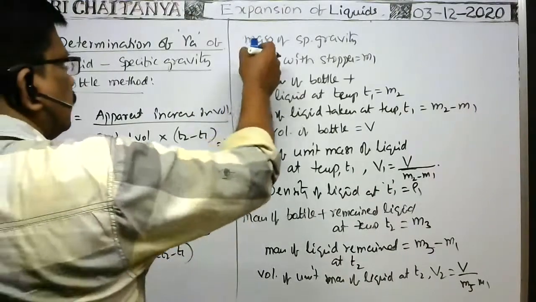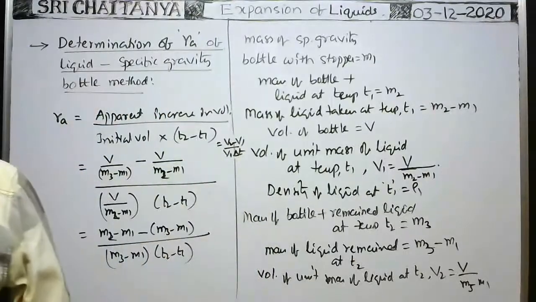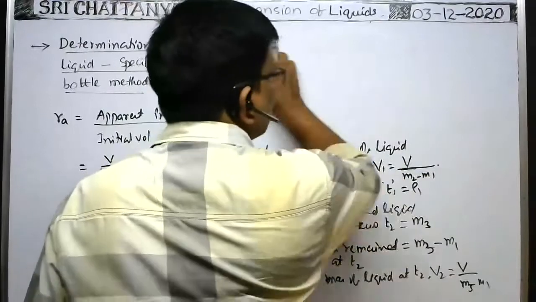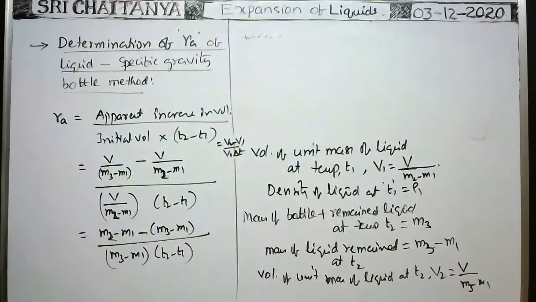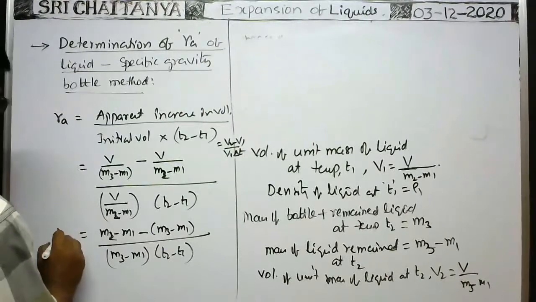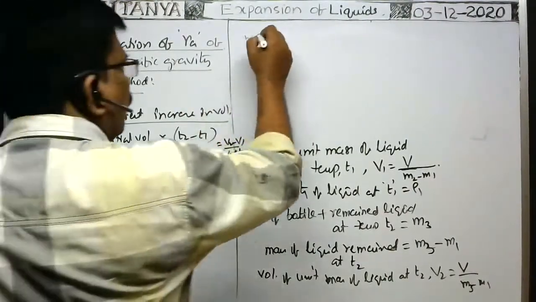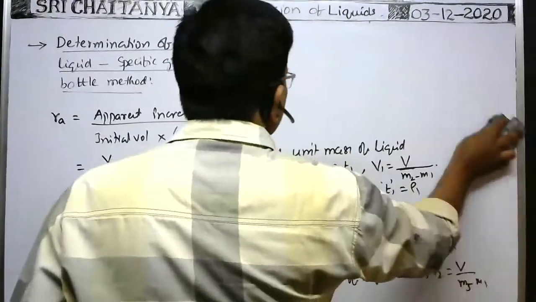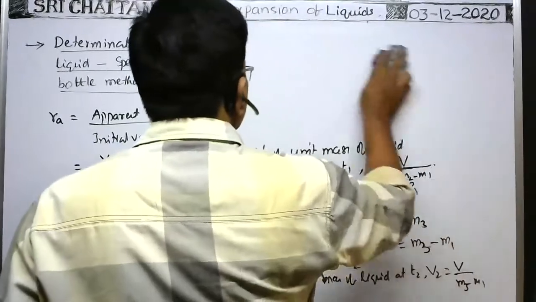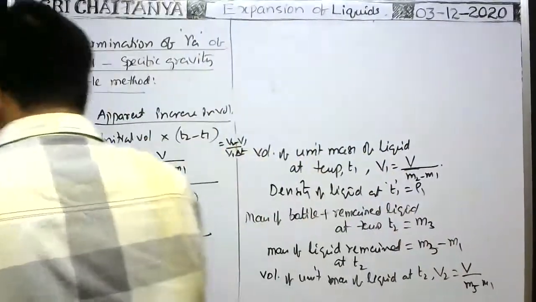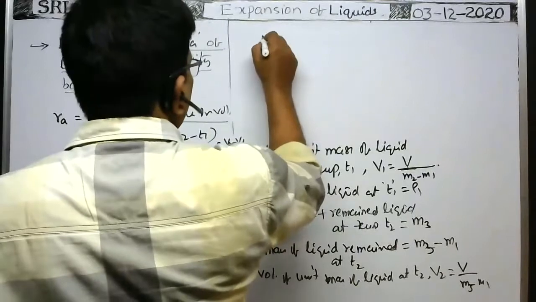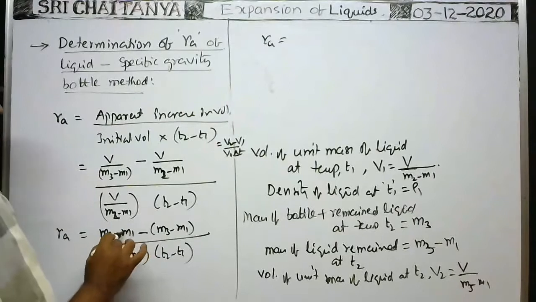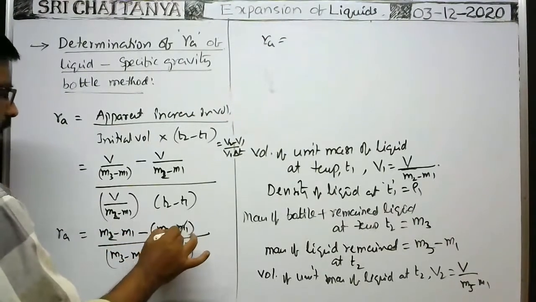Okay, now from this formula, gamma apparent is equal to, you see what is this here: minus M1 and plus M1, these two cancel.